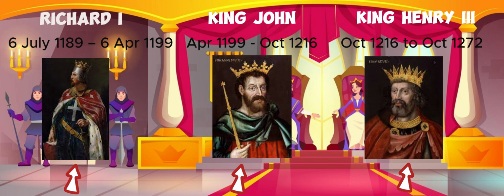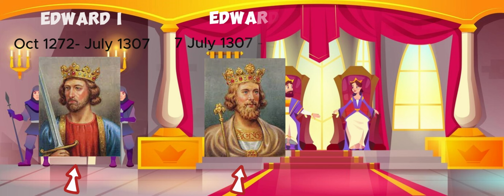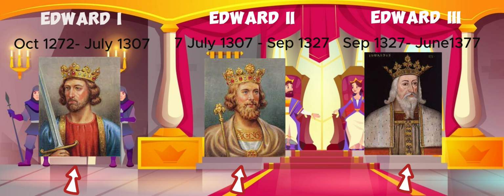King Henry III died of a stroke on November 16, 1272, at the age of 65. King Edward I died from dysentery at Burgh by Sands near Carlisle after months of ill health. King Edward II was murdered at Berkeley Castle in September 1327. King Edward III died of a stroke at Richmond upon Thames in the southwest of London.